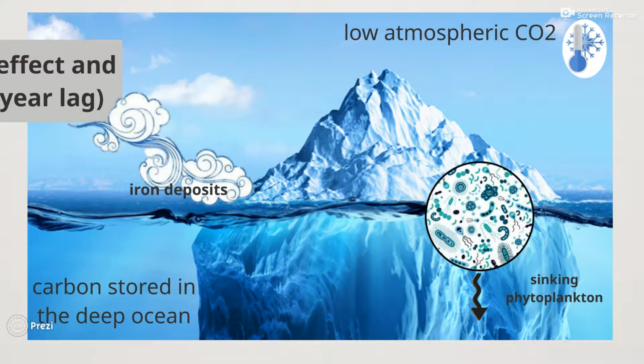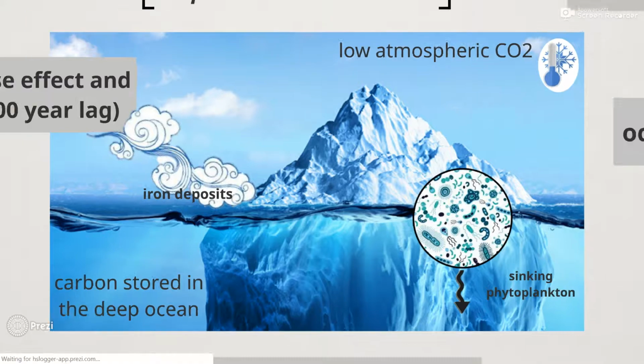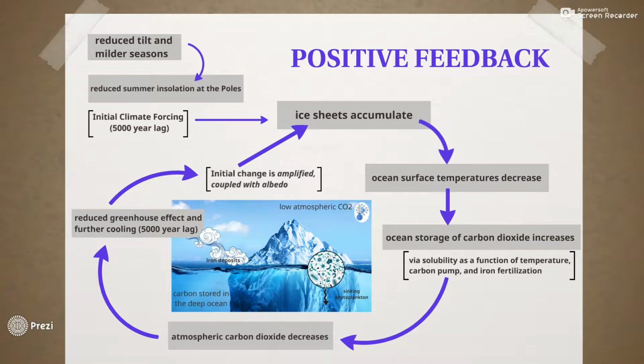This carbon will ultimately be stored in the deep ocean by plankton via the carbon pump mechanism, which is fueled by iron fertilizer deposited by glacial winds. Transfer of CO2 out of the atmosphere reduces the greenhouse effect. Coupled with increased albedo, this leads to further cooling.